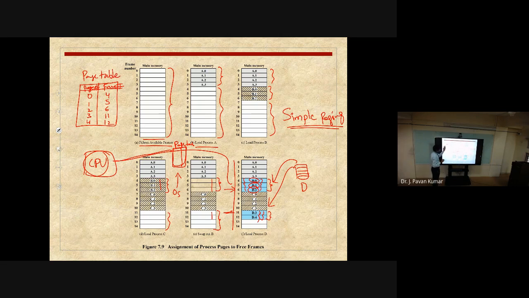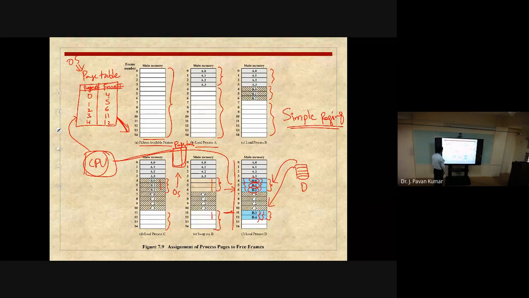Page table. Who will maintain this page table? The operating system will maintain it. Whenever the CPU gives one particular address, it has to consult this page table. The corresponding frame number will be retrieved from this page table by giving the page number. Accordingly, that frame number will be used to address the corresponding page. That is the basic idea.